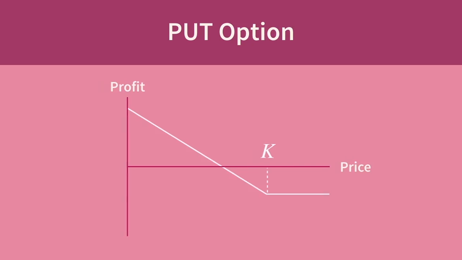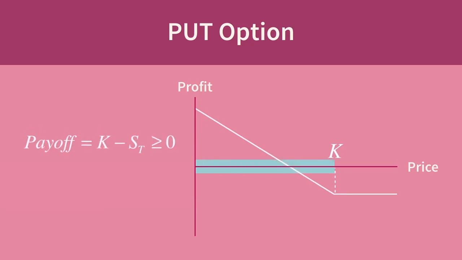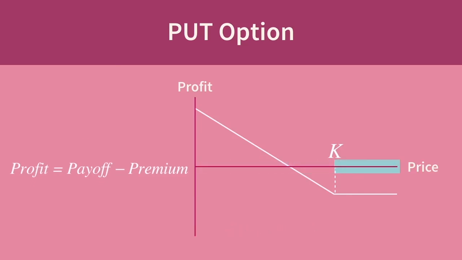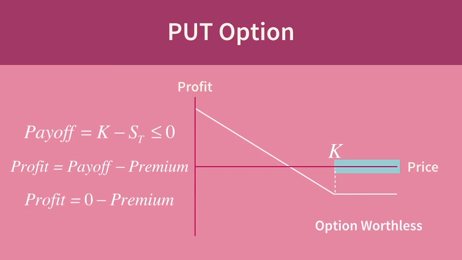The option cannot have a negative payoff. The profit structure to the holder of a put looks like this. Again, the kink in the curve marks the strike price of the option. And again, we have two distinct zones. To the left of the strike price, the option will be exercised and return some payoff to the holder. To the right of the strike price, the option expires worthless, and the profit to the holder is a loss in the amount of the option premium.